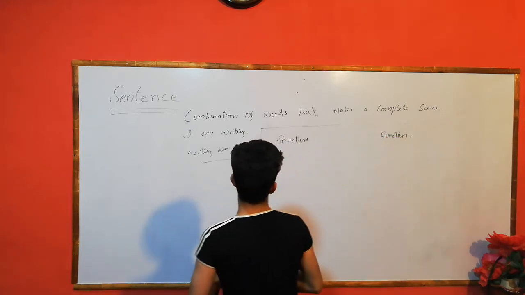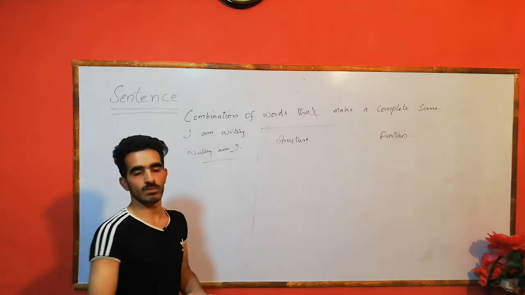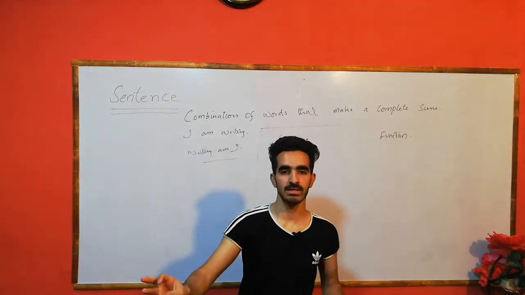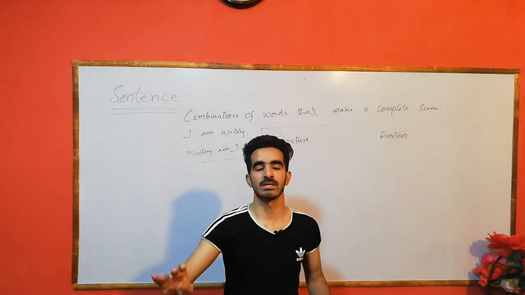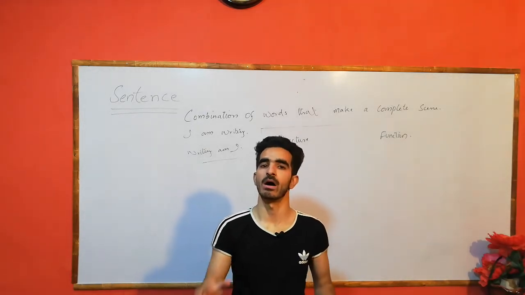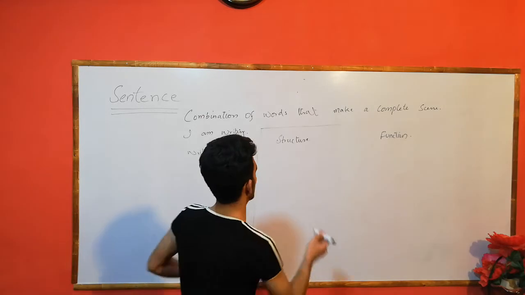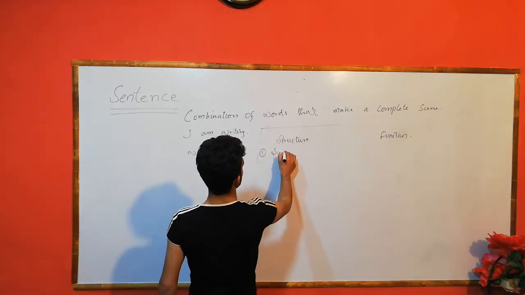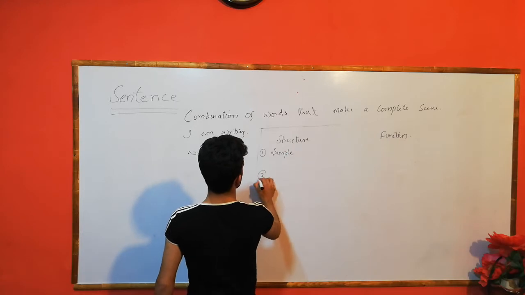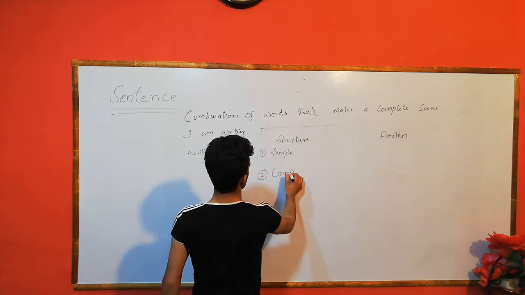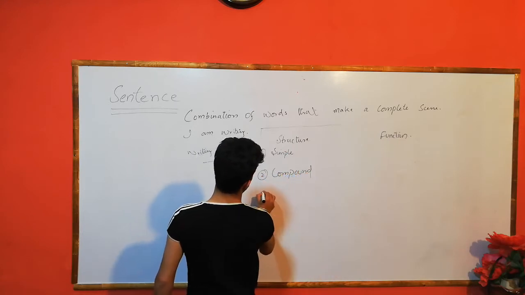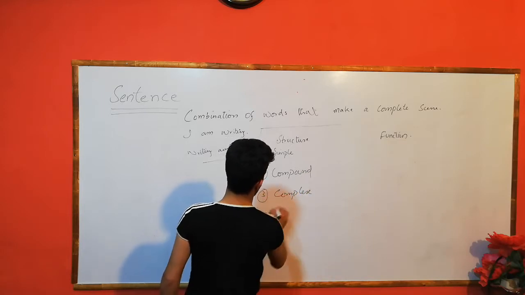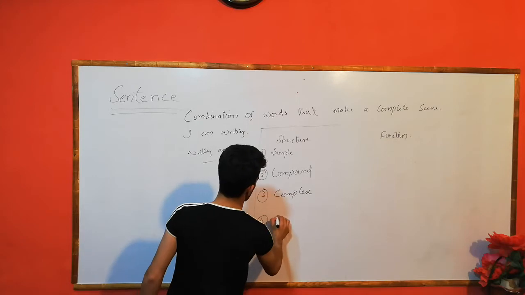Structurally, a sentence is divided into four kinds: simple sentence, compound sentence, complex sentence, and compound complex sentence. The first is simple, the second is compound, the third is complex, and the fourth is compound complex.